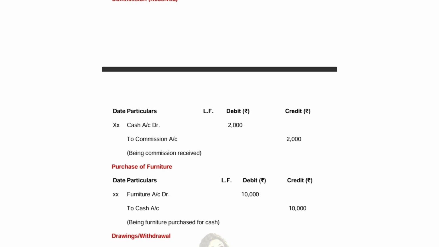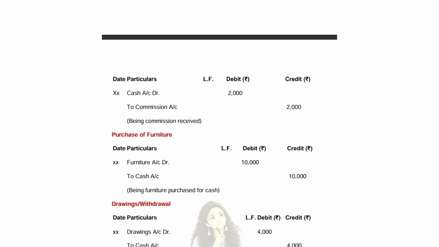Next comes commission received. When you receive a commission, it is an income for you. The entry for this is cash account debtor to commission account, being commission received. So you are debiting cash because cash is a real account and you have received the cash. So cash comes in, and in real account, what comes in is debited.